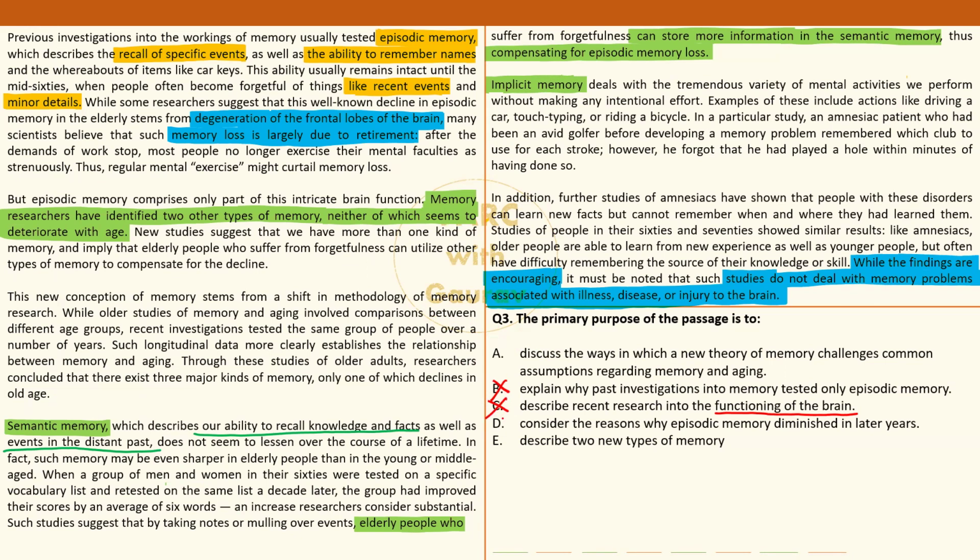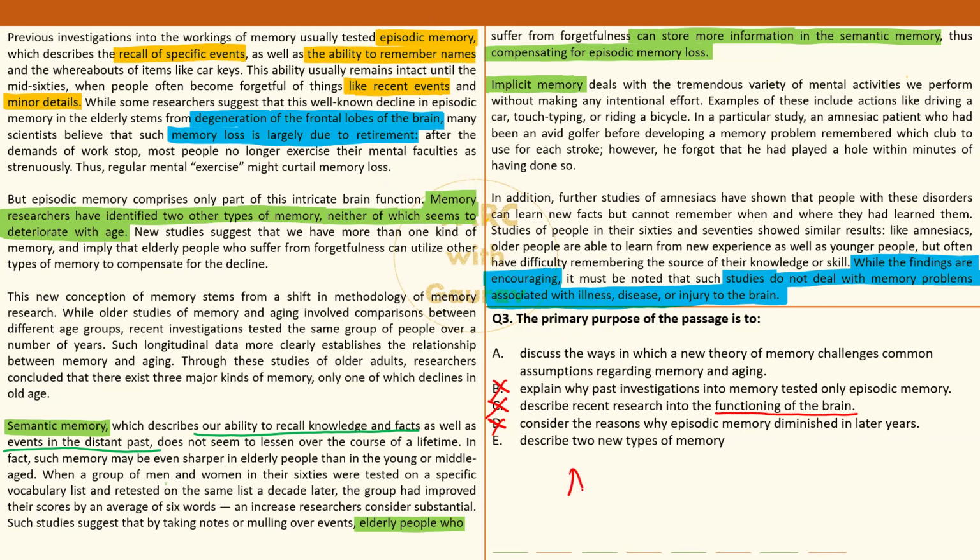D, consider the reasons why episodic memory diminished in later years. ये तो बस एक हल्का सा टच किया है फर्स्ट पैराग्राफ. That some experts say that this is because age के साथ degeneration in brain, while other experts say that it is lack of usage. That's it. इसके बाद में author doesn't even touch the aspect of कि why episodic memory goes down with age. Doesn't dwell on it for a single second. So option D also can't say that it is a primary purpose. Okay, of course kicked out.